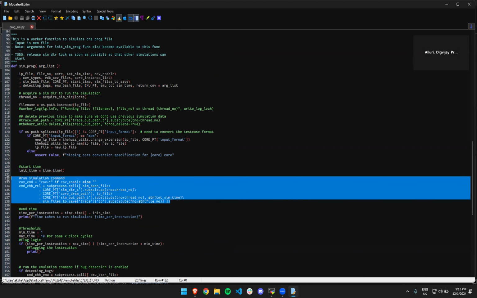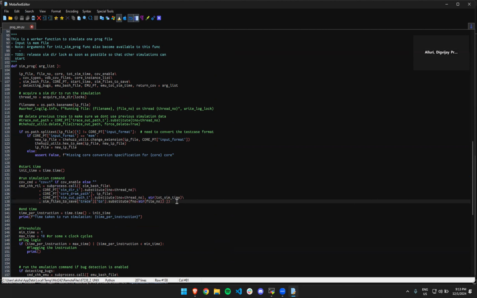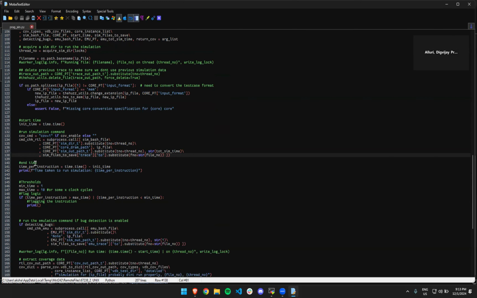This part of the code is where the instruction is taken from the instruction dataset and then run in the simulation to simulate a processor, here the RISC-V processor. And then we measure the end time, which is just the time per instruction, which is the current time minus the initial time before the simulation. And then we print it out to the command line to see what time the instructions are taking basically.